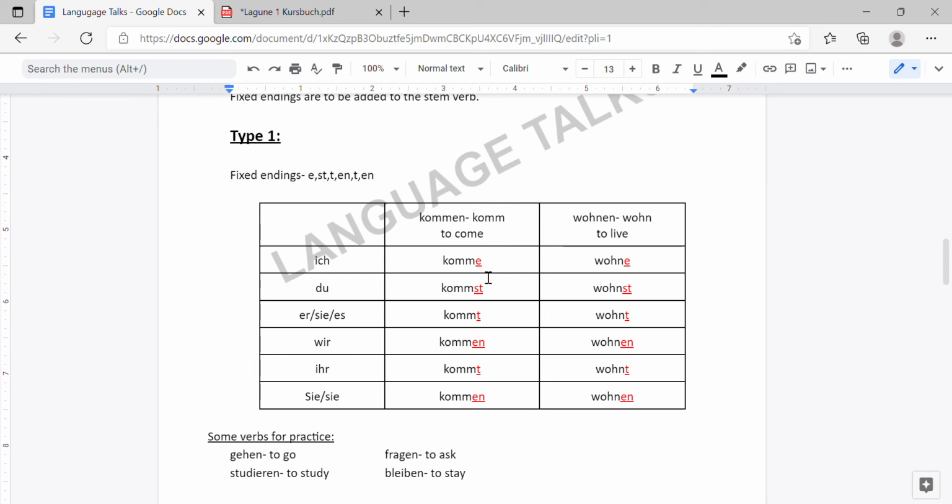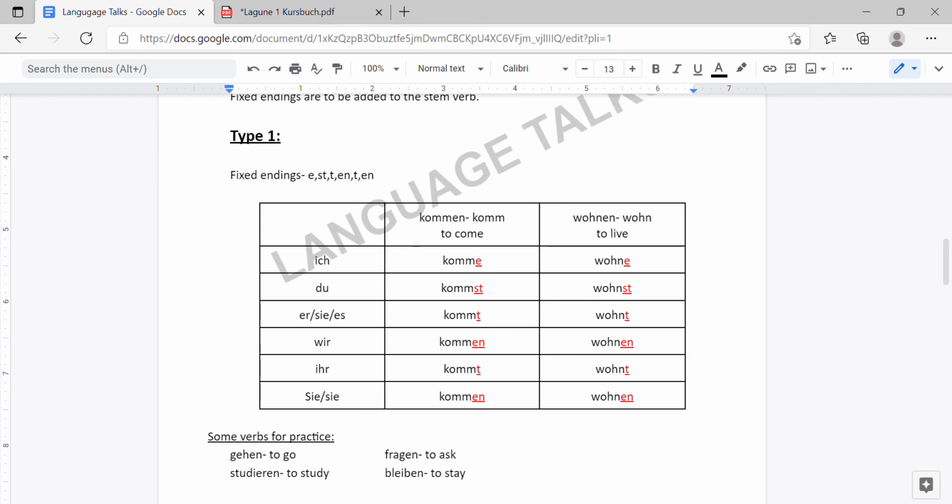So I'm going to add the appropriate endings. So komm plus e becomes komme, ich komme; du, komm plus st, kommst; er, sie, es, komm plus t, kommt; wir kommen, komm plus en; ihr kommt, komm plus t; sie kommen, komm plus en.